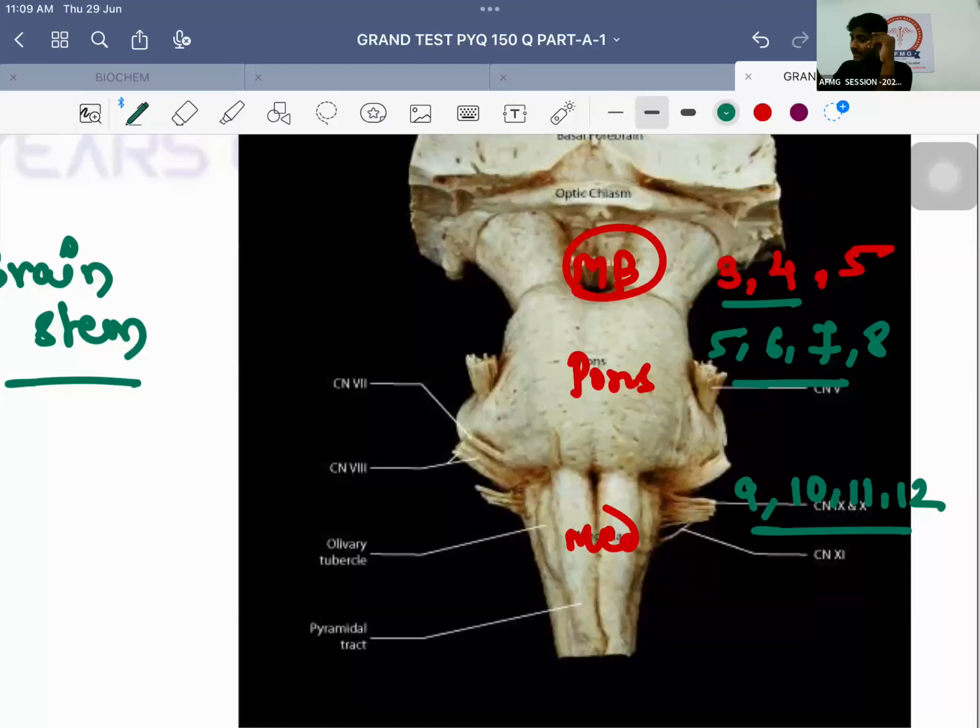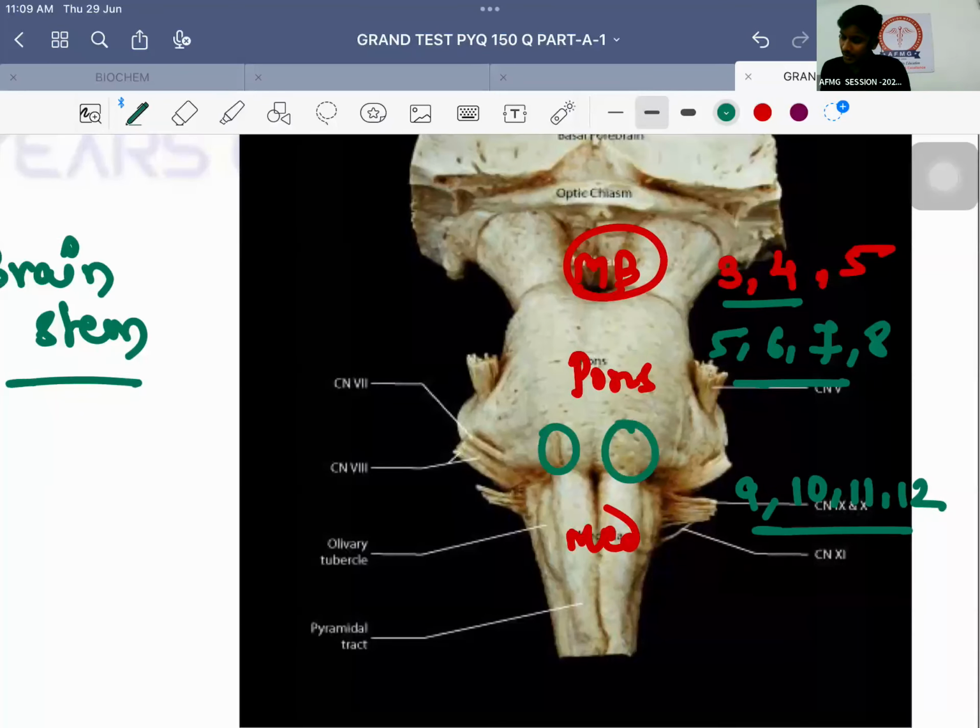Good. Normally हम क्या देख रहे हैं कि every cranial nerve is usually coming from the ventral part. पीछे की तरफ से आ रही है. The only cranial nerve which arises directly dorsally over here, it is nothing but your fourth cranial nerve, also known as your trochlear nerve. तो इसमें ये भी directly पूछा गया है.